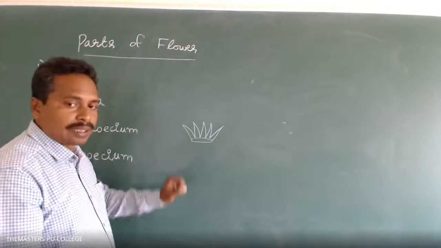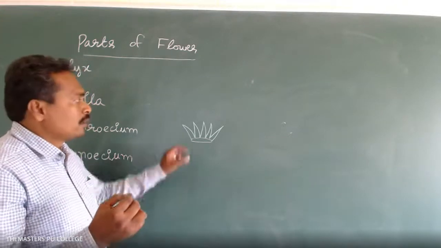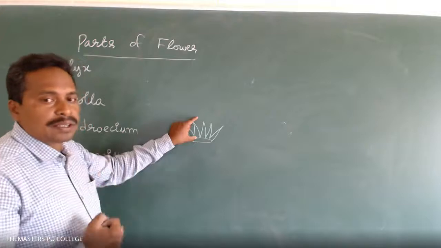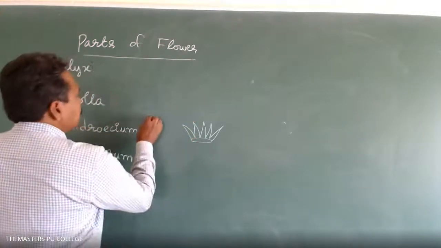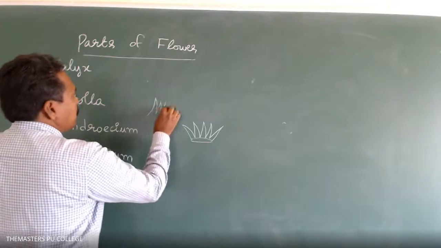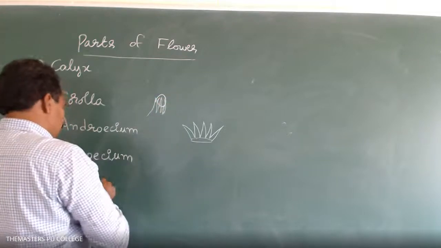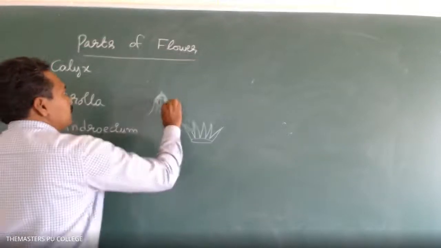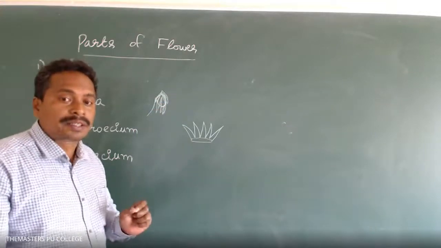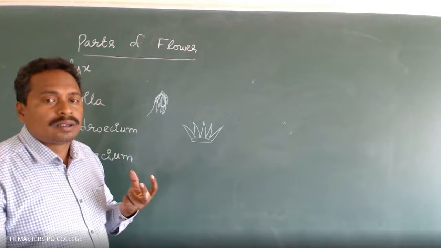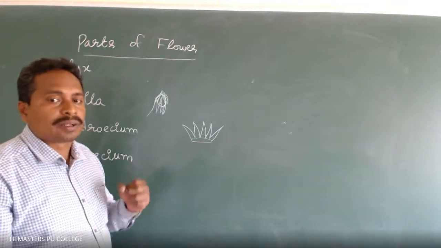So what is the function of the calyx? The calyx gives protection to the inner parts of the flower when the flower is in budding condition.